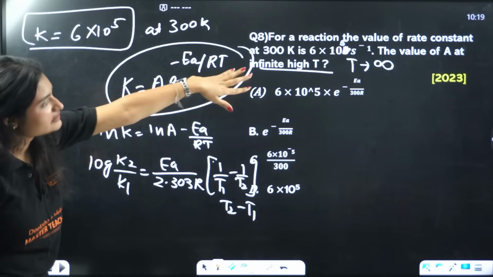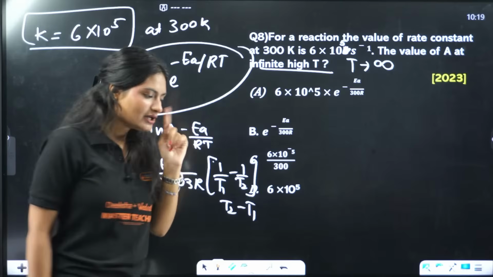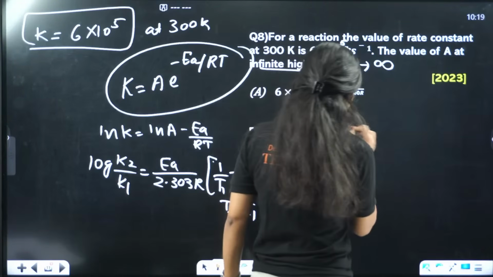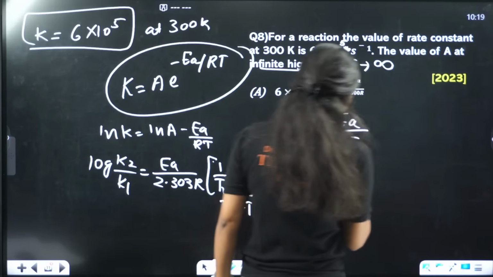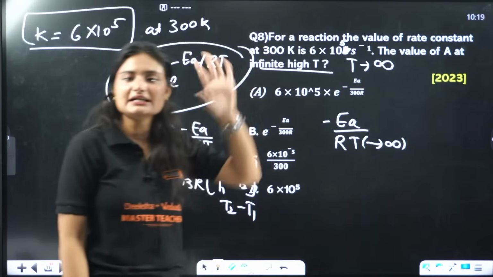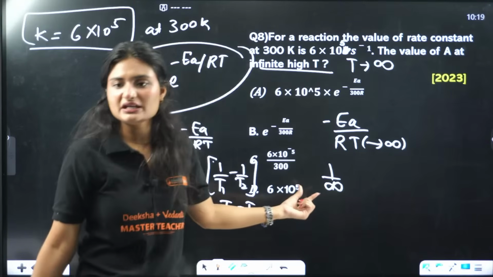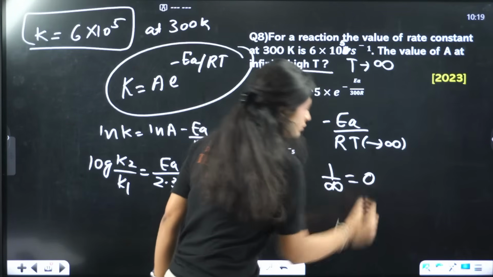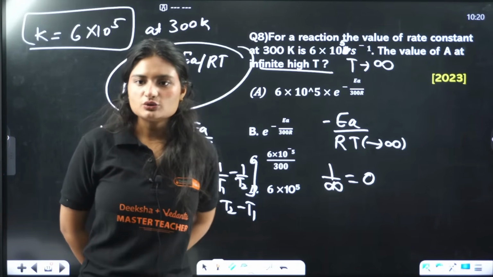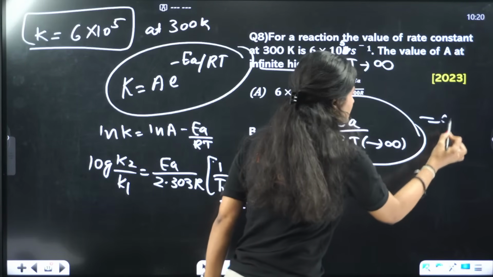What are we given? We are given that temperature is infinitely high, that means temperature is close to infinity. Now tell me one thing. Here it is minus EA by RT, and temperature is infinity. What do I know? 1 by infinity is 0, right? That means this whole thing will be 0.